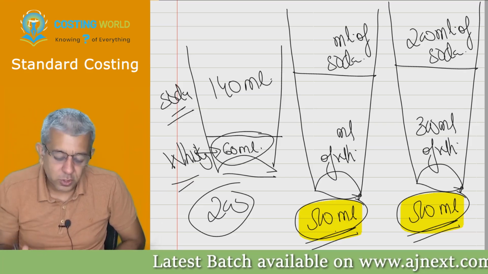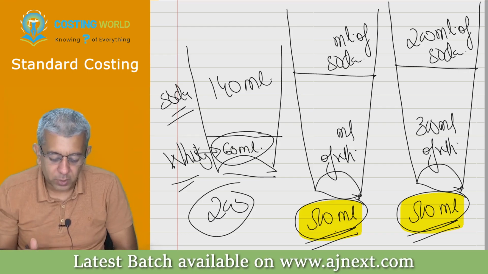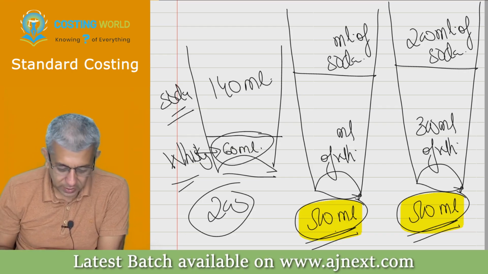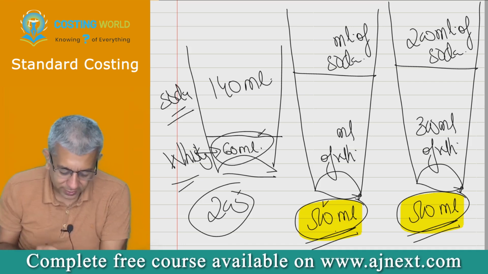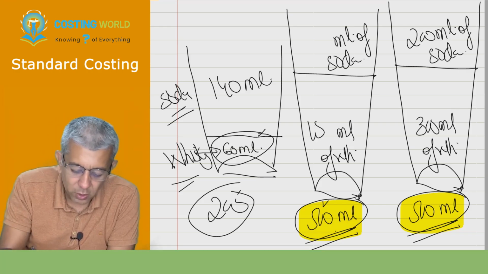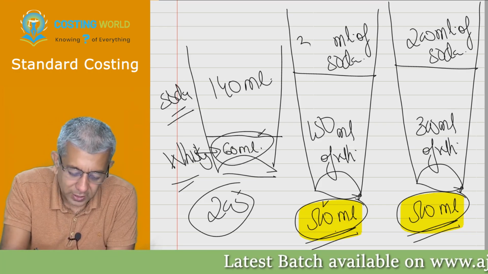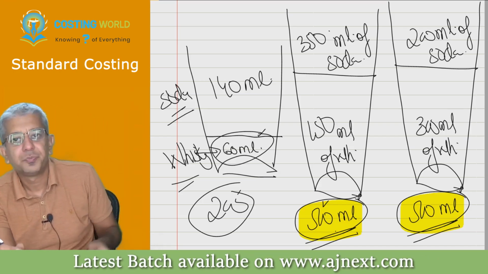What calculations will you do? You tell me what into what upon what. So 500 into 60 divided by 200. So therefore this will be coming to how much? 150. And can you say soda will be coming to 350, no?